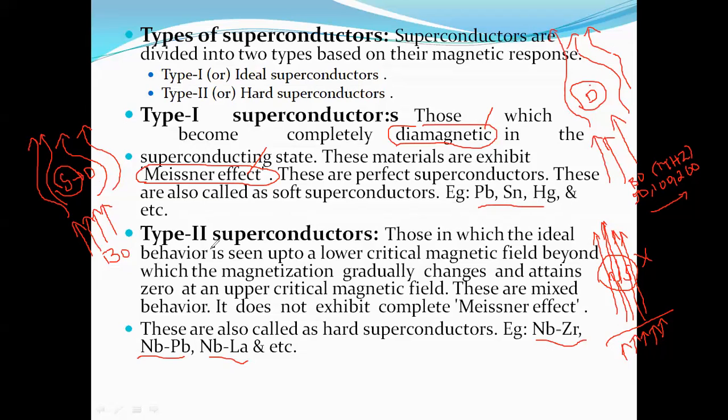When we are discussing non-ideal superconductors, at low critical magnetic field and low transition temperature, when we apply a strong magnetic field the superconducting state diminishes. That means they do not exhibit the Meissner effect and do not repel the magnetic field. When you apply a strong magnetic field, the diamagnetic property of the superconducting material diminishes. So it is known as a type 2 superconductor.